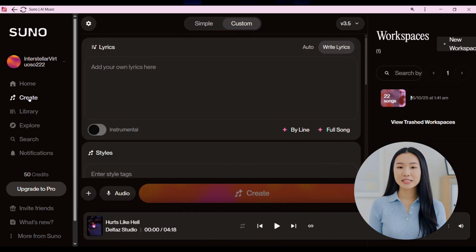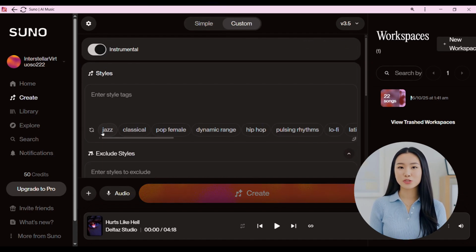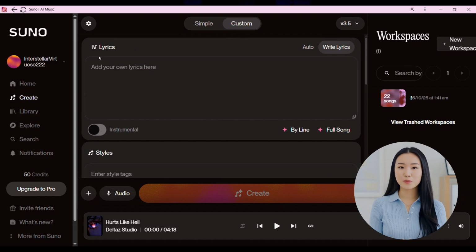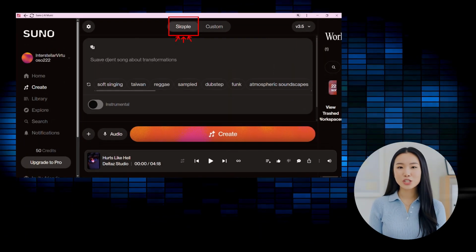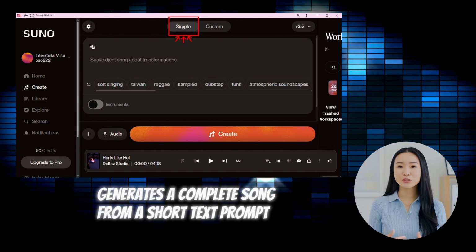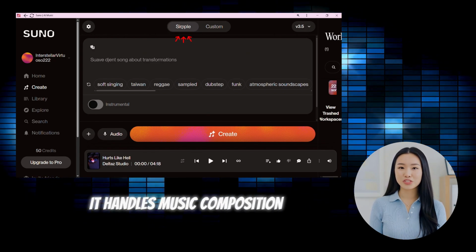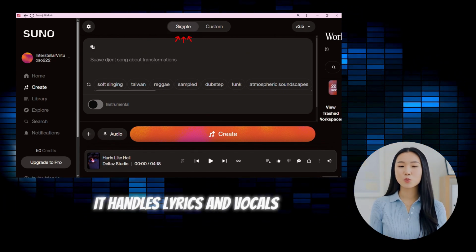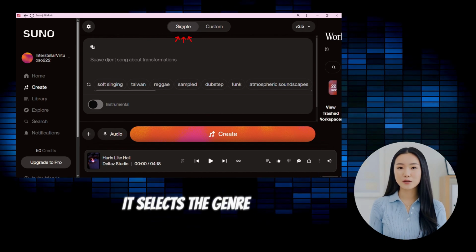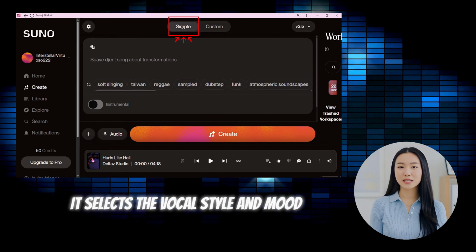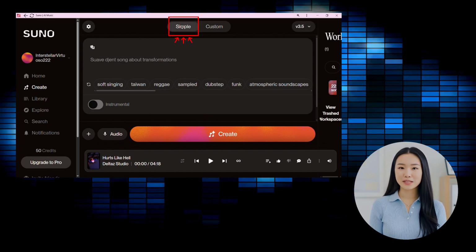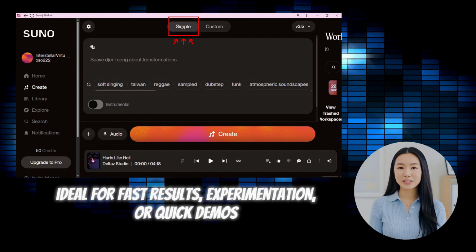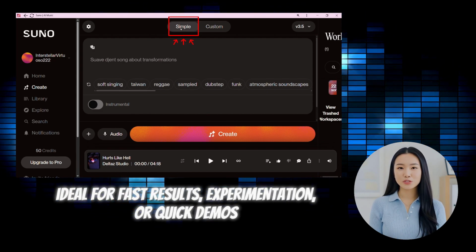You'll see 3 options: Simple, Custom, and Instrumental. We'll explore each of these in more detail shortly, but first, it's important to understand what each mode is for. The simple option quickly generates a complete song from a short text prompt. It takes care of the music composition, lyrics, and vocals, and even selects the genre, vocal style, and mood automatically based on your input. This is perfect for fast results, experimentation, or quick demos.